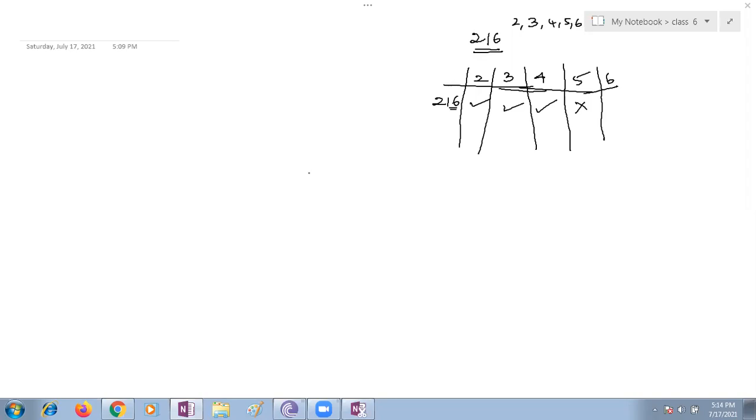Ashwath, you have to give the reason also. Ma'am, he said it is divisible by 2 and 3, that is why it's divisible by 6. Very good. It is divisible by both 2 and 3. Both are true, so it is divisible by 6.